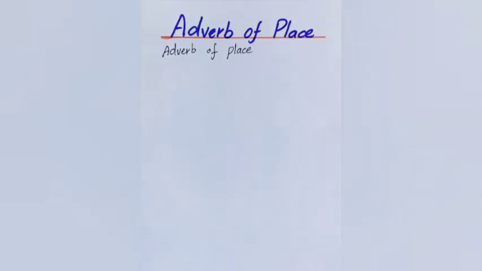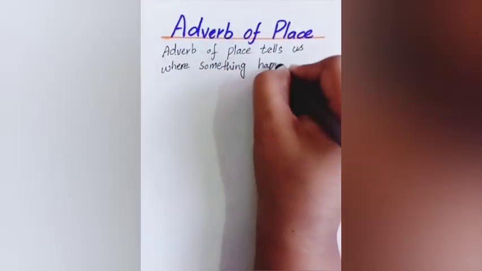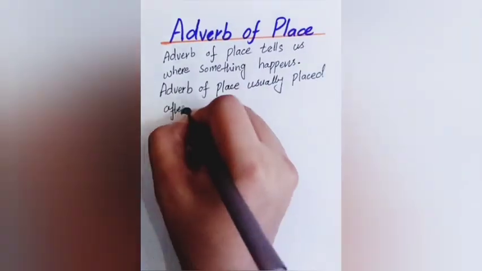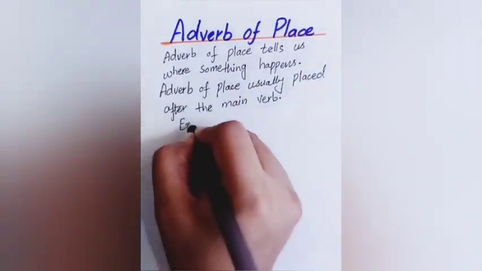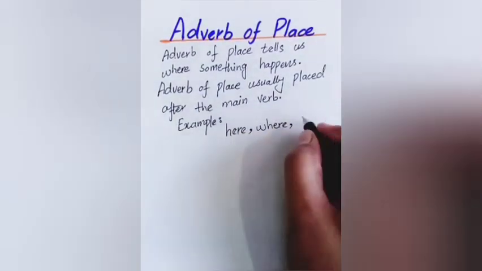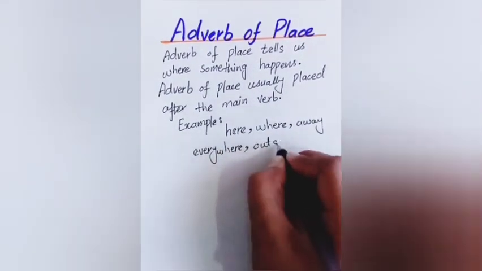Adverb of place. Adverb of place tells us where something happens. Adverb of place is usually placed after the main verb. Example: here, where, away, everywhere, outside, around.